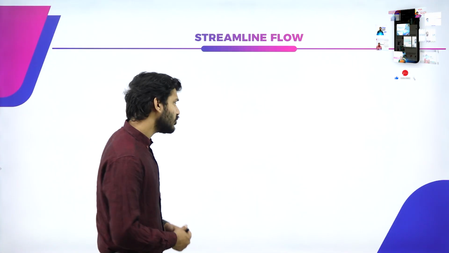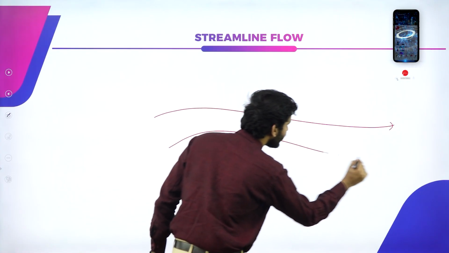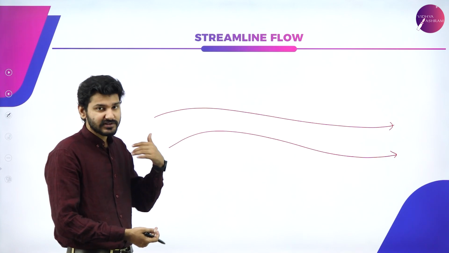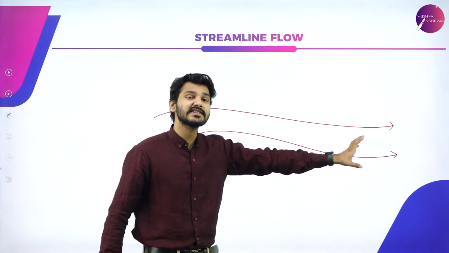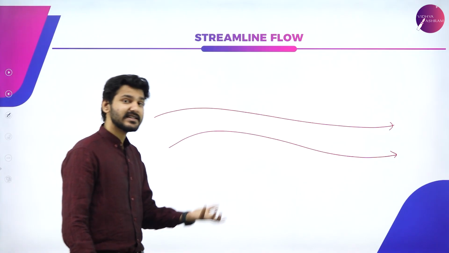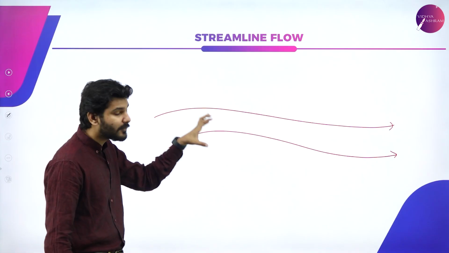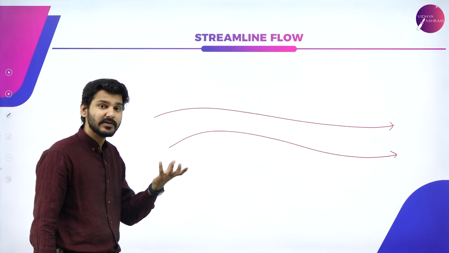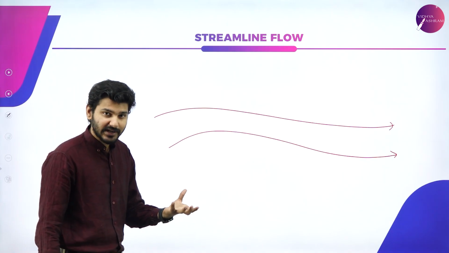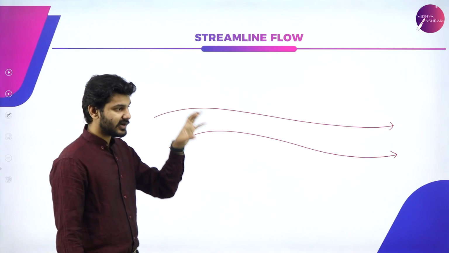So you already know that streamline flow means when a liquid is flowing without any breaks, that is without any backflows, you can see a path traced out by that particular liquid in steady flow. So we can say that streamline flow is nothing but when a fluid particle is exhibiting steady flow. The path taken by a fluid particle in the state of a steady flow is known as streamline flow.